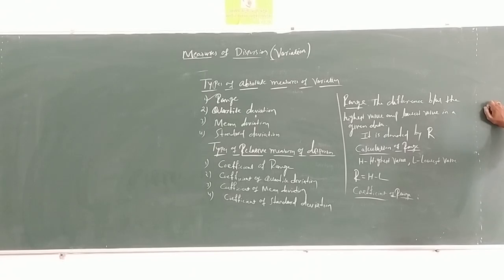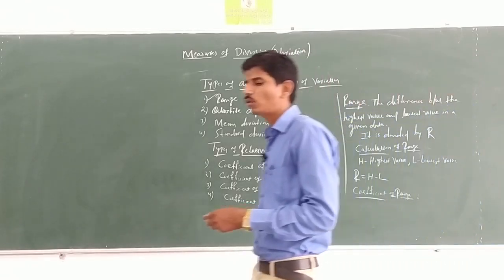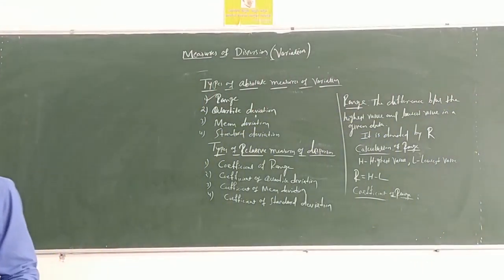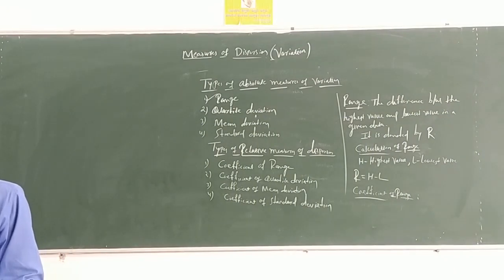What is the coefficient of range? It is the ratio of range to the suitable average.